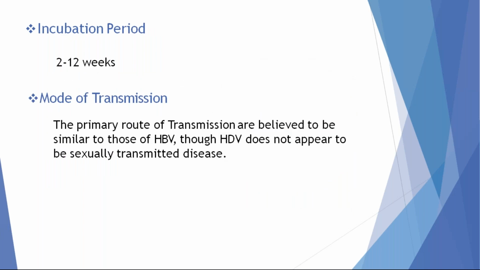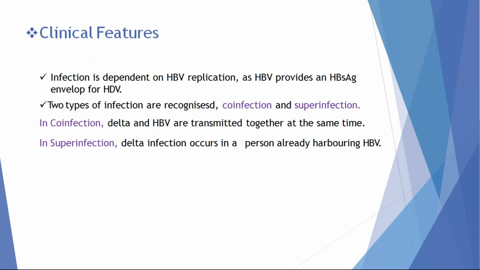The mode of transmission is the same for hepatitis B and hepatitis D. The incubation period is 2 to 12 weeks. There are two terms for hepatitis D virus infection, co-infection and superinfection. Co-infection means simultaneous infection with hepatitis B and hepatitis D. Superinfection means hepatitis D virus infects a patient who already has hepatitis B virus.